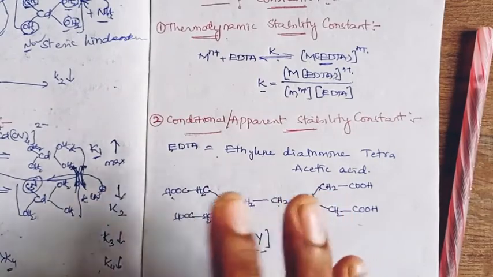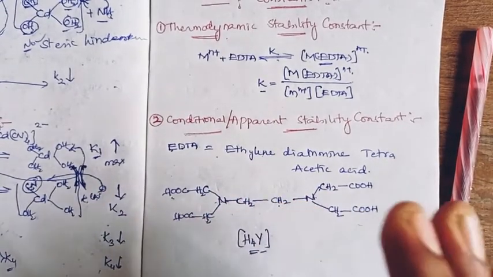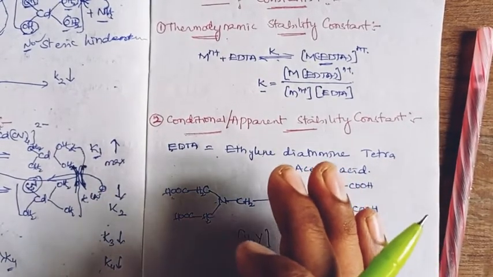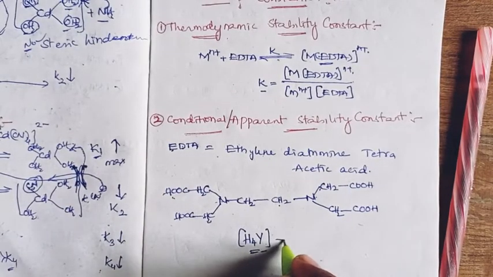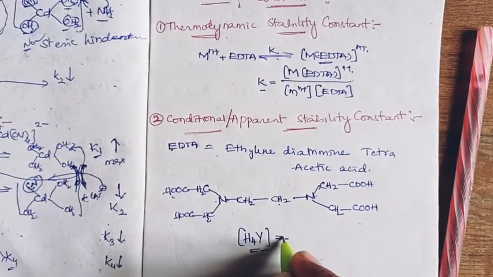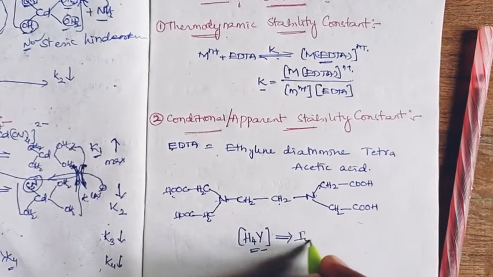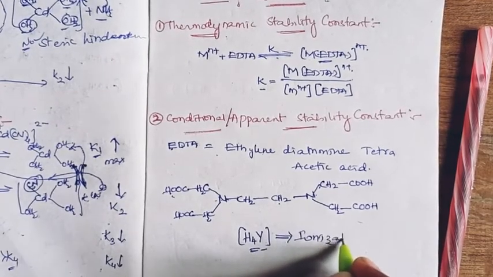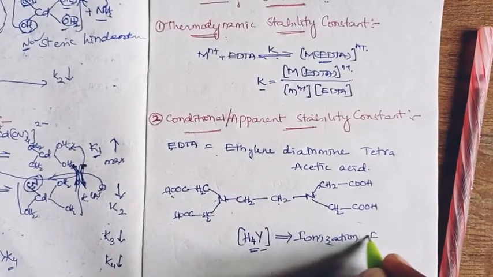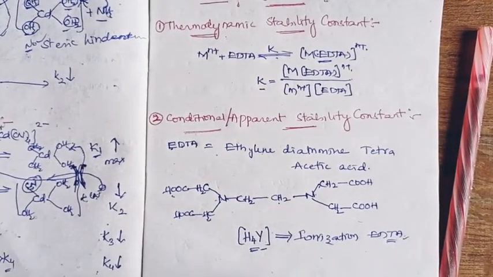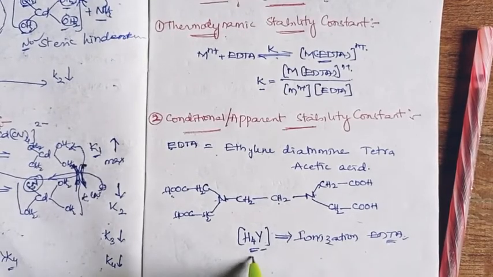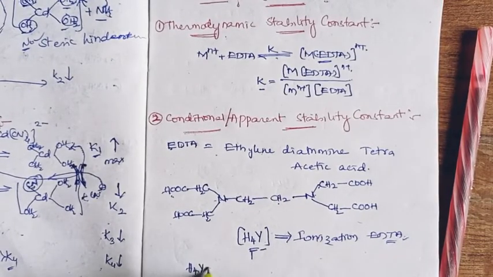To have the complexation of metal with EDTA, an issue is generated. The issue is from the ionization of EDTA. When it is ionized, it does not go through full ionization.